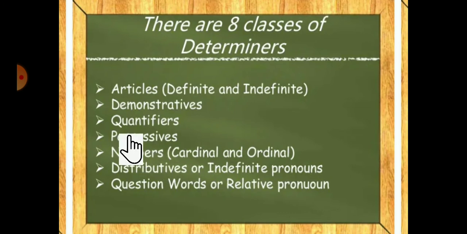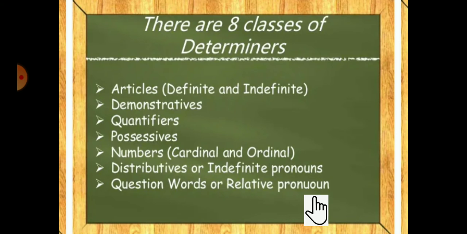Understood? So here the 8 classes of determiners: first one articles, another one demonstratives, another quantifiers, another possessives, another numbers, cardinal and ordinal, another distributives or indefinite pronouns, and the last one, question words or relative pronouns.